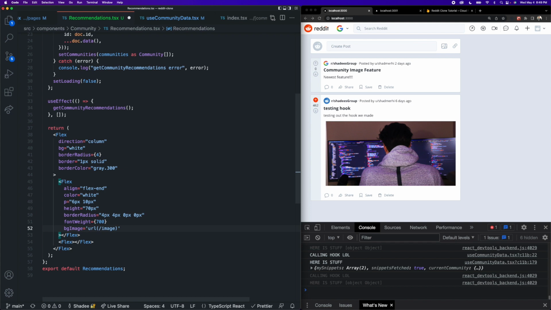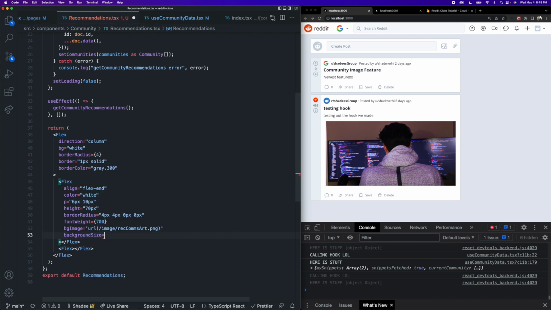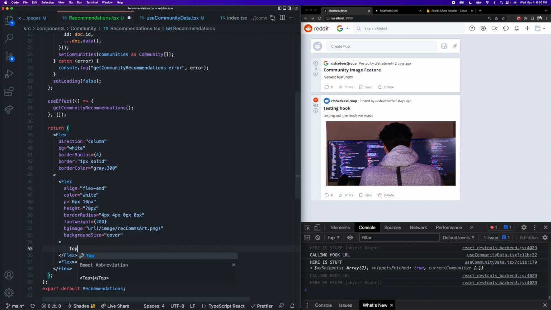So it's /images/recoms-art.png, just like this. Okay, and then we're going to add a background size that is going to be equal to cover so that the image fits the entire container. And then all that's going to be inside of our header here is going to be the text top communities, just like this.